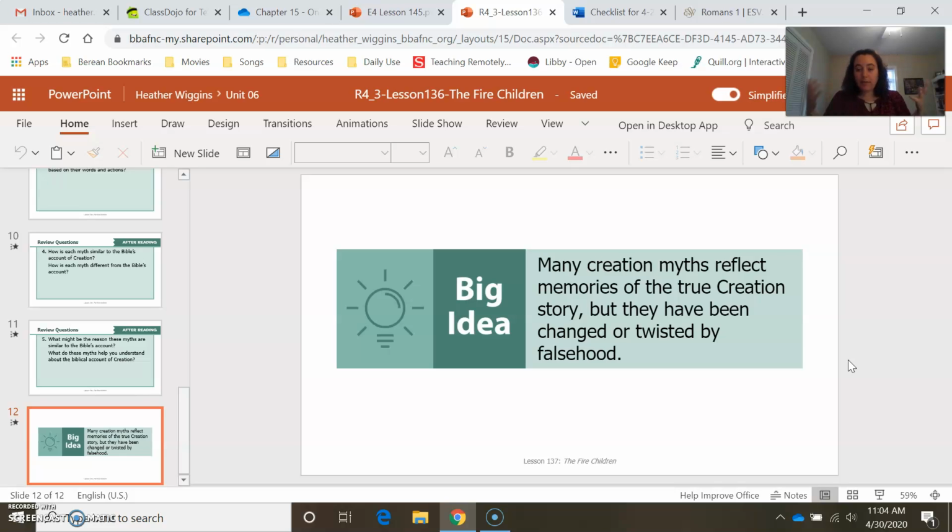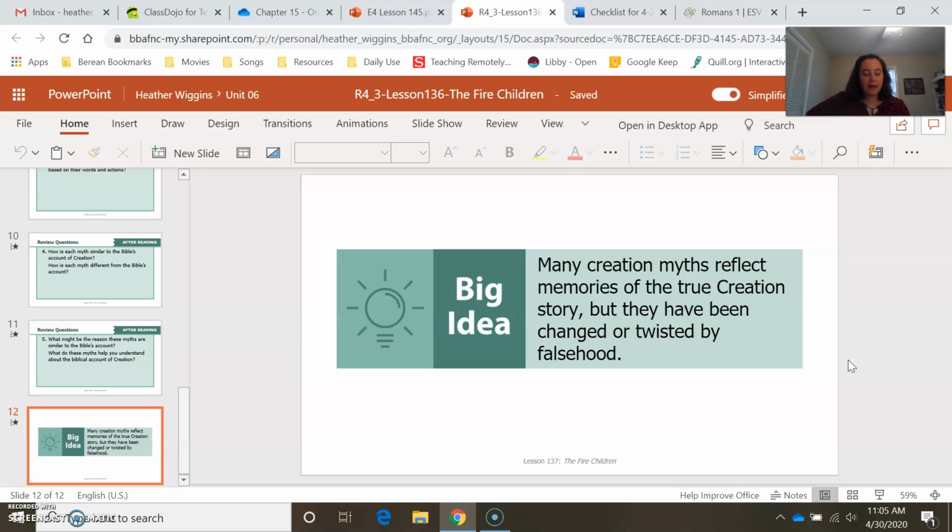So obviously you don't have a partner there with you today, so you're doing this on your own, but I want you to retell the creation myth. I want you to choose one. Choose the Peapod Man or choose the Fire Children and retell it. Put a summary, put it in your own words. Then, after you or your partner discuss changes made to the myths, answer these questions. So after you write down the summary, I want you to answer these two questions below.